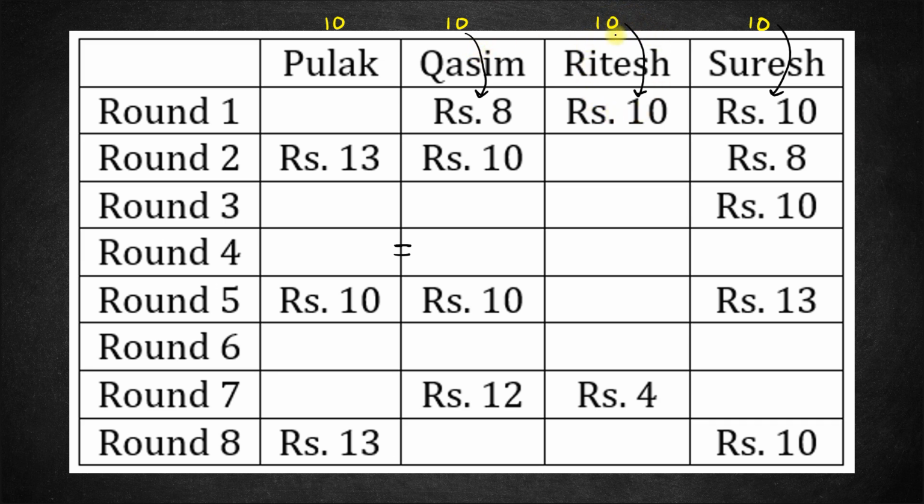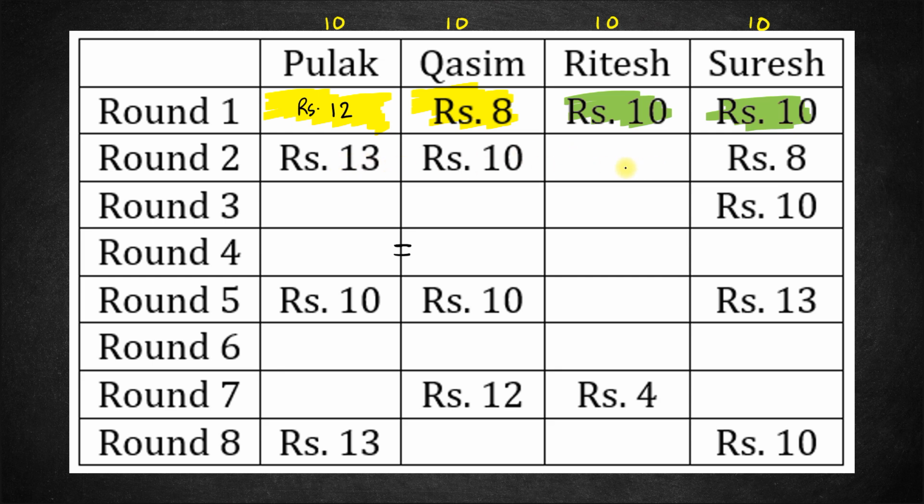That person cannot be Ritesh because Ritesh is neither receiving nor losing, and neither can it be Suresh. So Qasim could have paired only with Pulak in the first round. Right? So in the first round, we would have had the pairing of Pulak and Qasim, and the other pair would have been Ritesh and Suresh. Since Qasim is losing 2 rupees, Pulak will gain 2 rupees and Pulak's amount will become 12, right? Next, let's look at round 2.